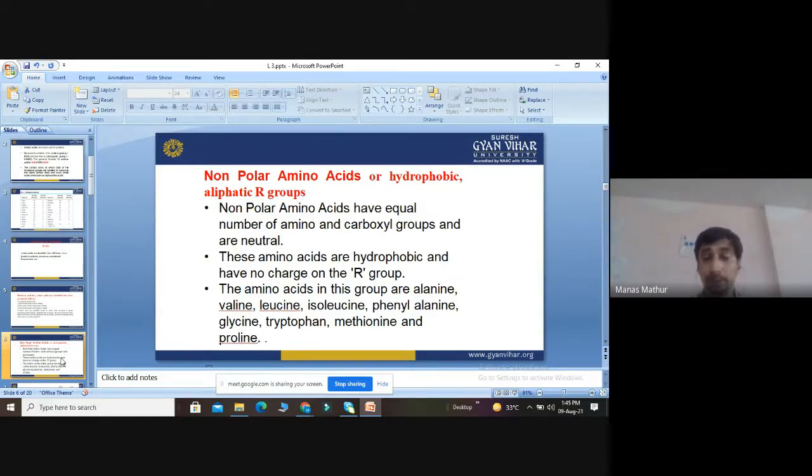These are the amino acids categorized under non-polar amino acids.